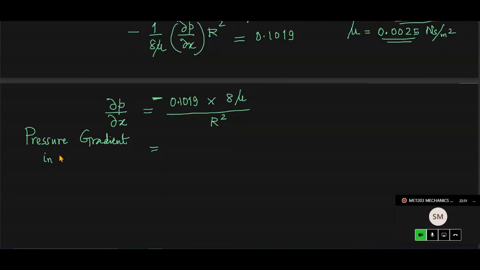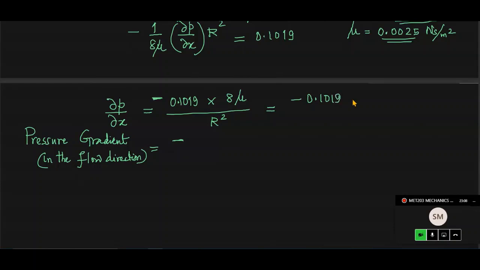Pressure gradient in the flow direction. Okay, in the direction of flow. So inherently that is negative. So what is that value now? Please substitute and get me the value.